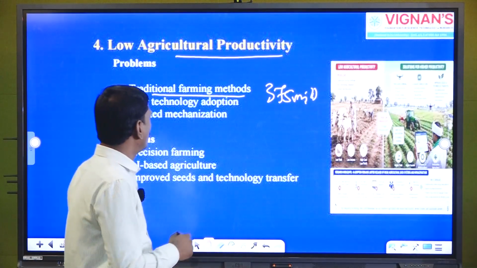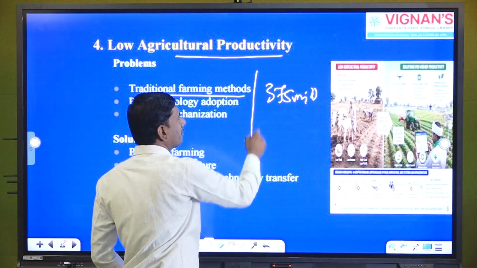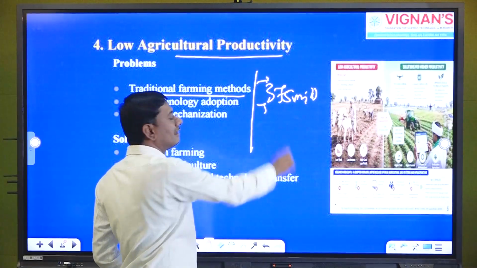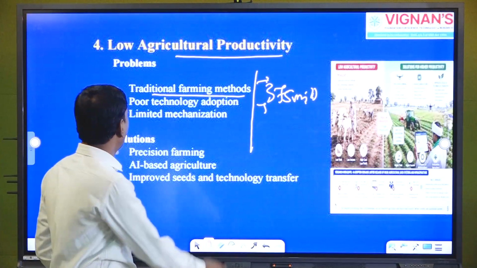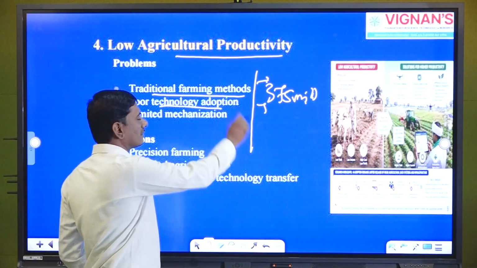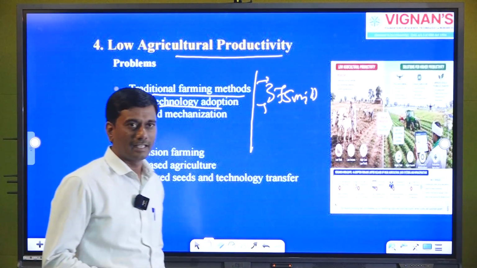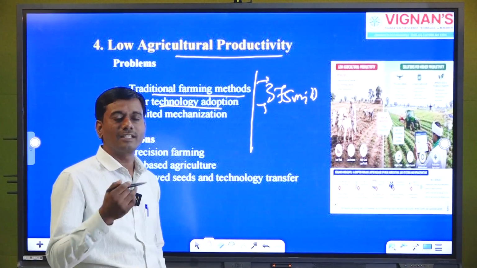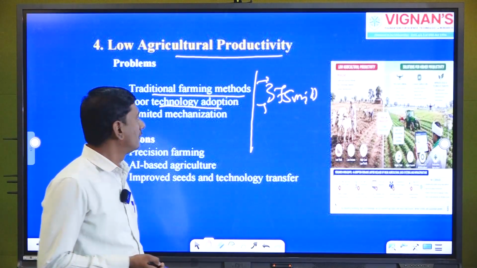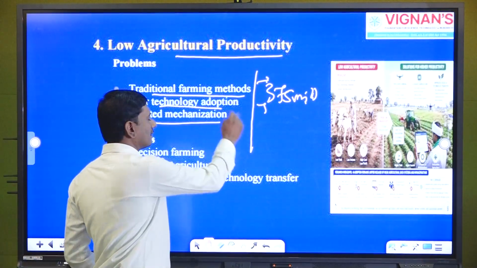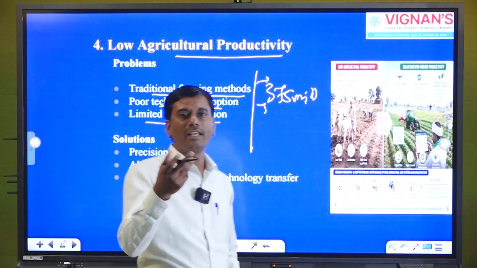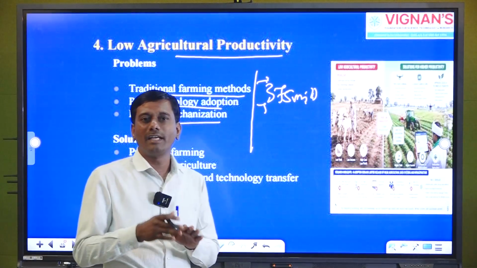By the application of advanced technology in agriculture, we can overcome this problem. Even poor technological adoption: they are still practicing old methods in the agriculture sector. So that is what is affecting the agriculture sector. Even limited mechanization, for example cutting onion. If you cut manually it takes time.